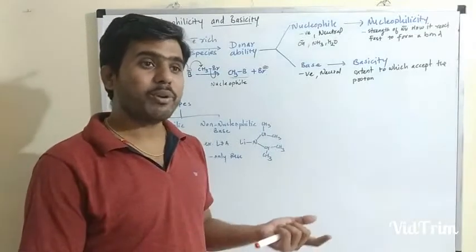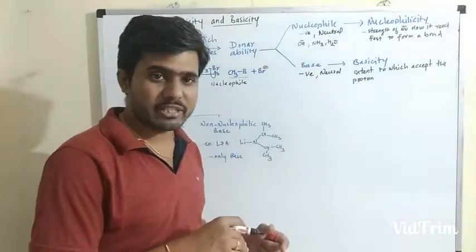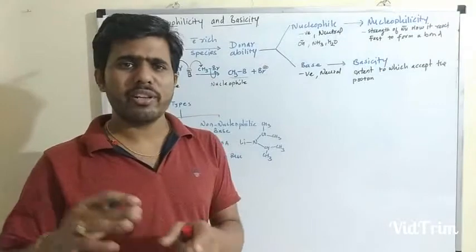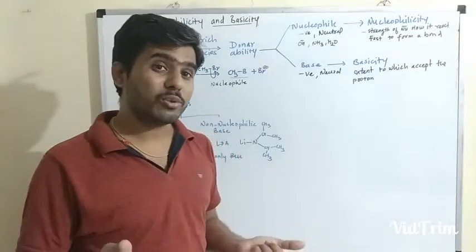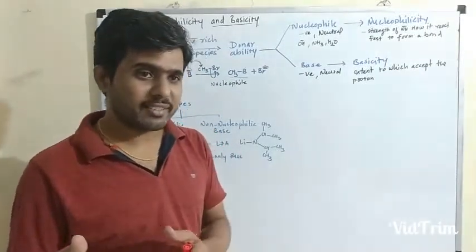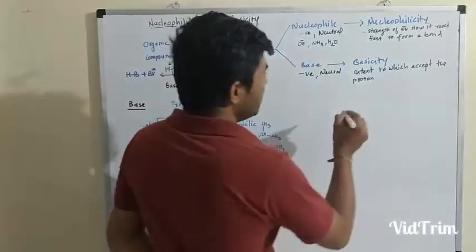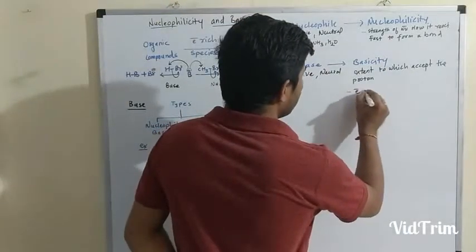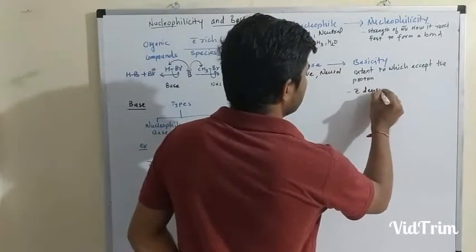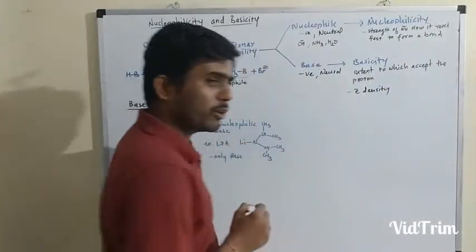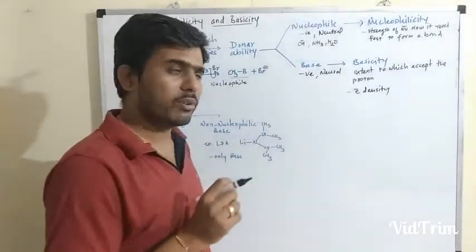So it depends upon the availability of electron density. As the electron density increases, the basicity also increases. So basicity is related to the availability of electron density on that particular molecule.